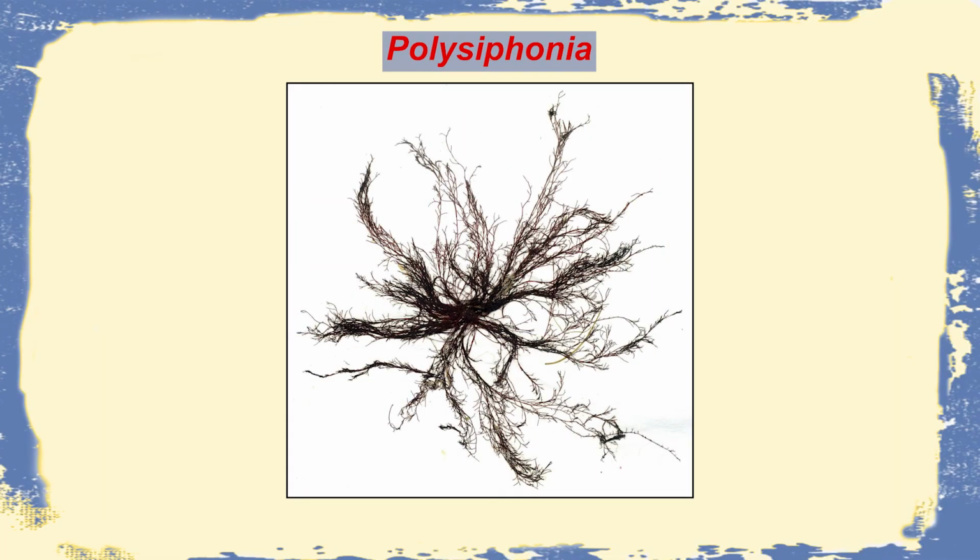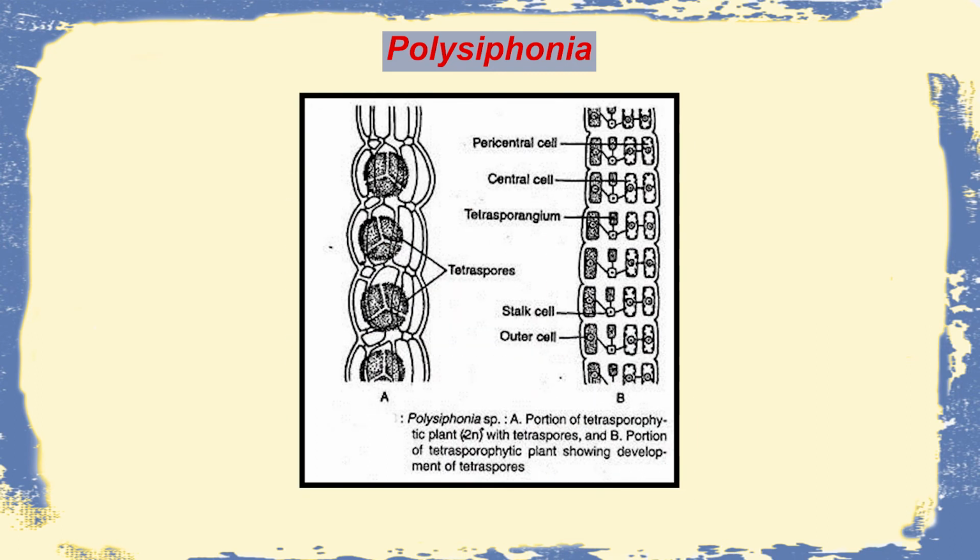Then there are tetraspores. Now these are slightly different. What happens here is the diploid plants of certain algae like Polysiphonia produce a special type of haploid aplanospores, and these are called tetraspores. Tetraspores are present within the tetrasporangium. The diploid nucleus of the tetrasporangium divides meiotically and produces 4 haploid nuclei. These haploid nuclei gather little protoplasm around them and give rise to the 4 tetraspores. After liberation, these tetraspores germinate to form the male and the female gametes.